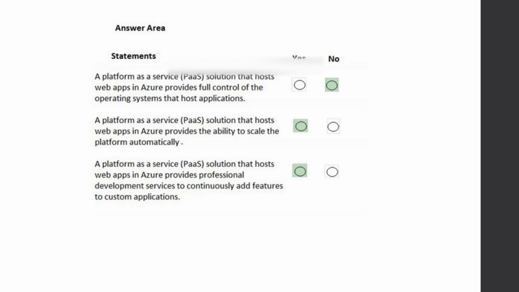That is no. You should have it is no. A platform as a service solution that hosts web apps in Azure provides the ability to scale the platform automatically. Yes, it is. A platform as a service solution that hosts web apps in Azure provides professionally developed service to continuously add features to the custom application. Yes, you can. So that is it.